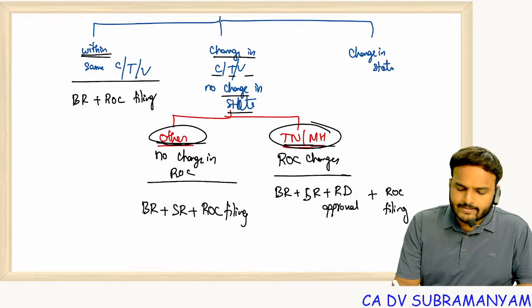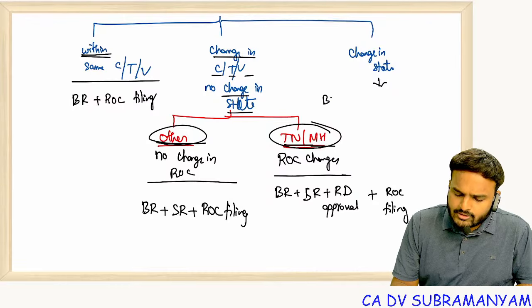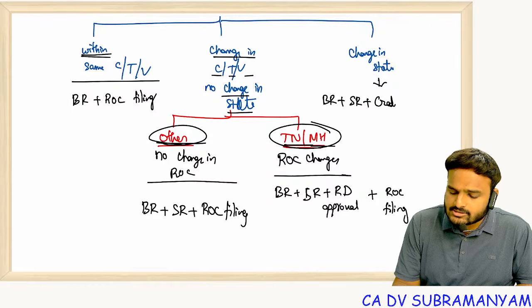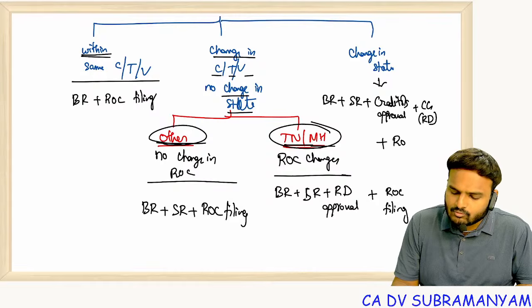And in case of change in state, board resolution plus special resolution plus creditors approval plus CG approval, but power already delegated to RD, plus ROC filing.